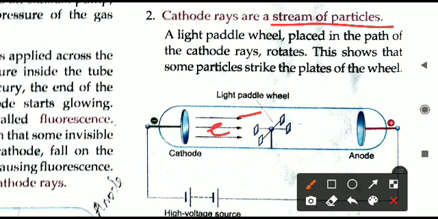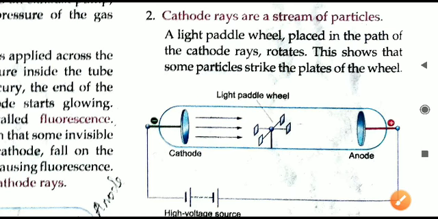Until the electric current is supplied, the cathode metal plate will keep on producing electrons. Regularly the electrons will keep on producing and they will flow like a stream. A stream is a small river-like structure. Like water flowing in a river continuously, similarly, when electric current is supplied, the cathode metal plate will produce electrons like a stream of particles.